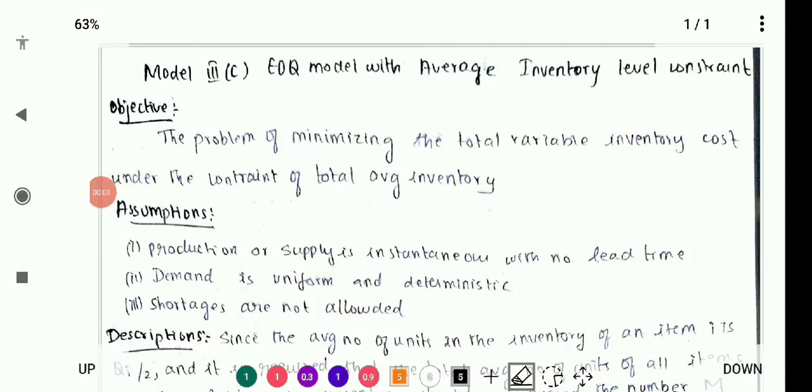In this video, I am going to share about Model 3C in the subject of Advanced OR. Already we have seen about Model 3A and Model 3B. Here the Model 3C is all about EOQ model with average inventory level constraint. Here the inventory level is constraint.